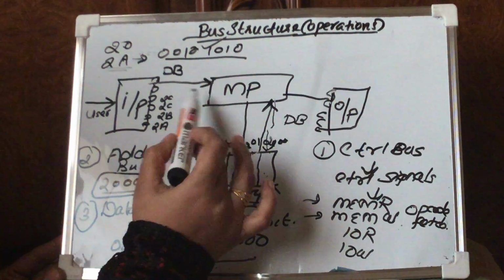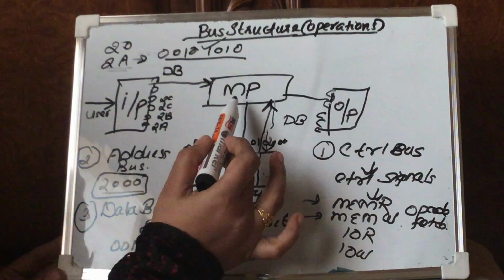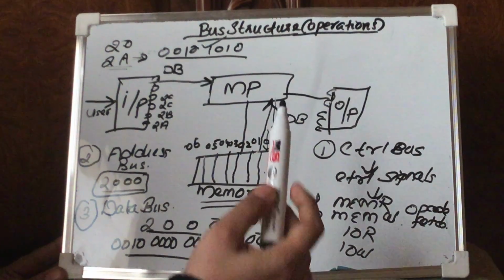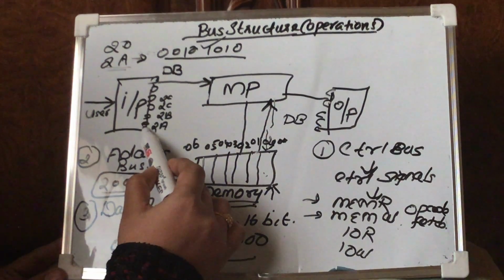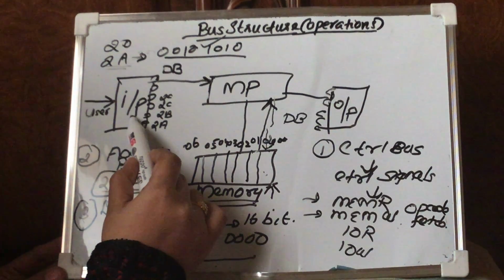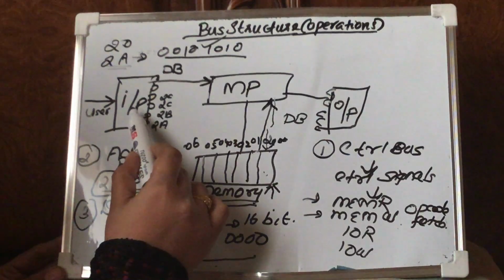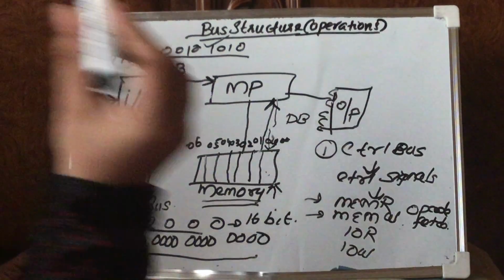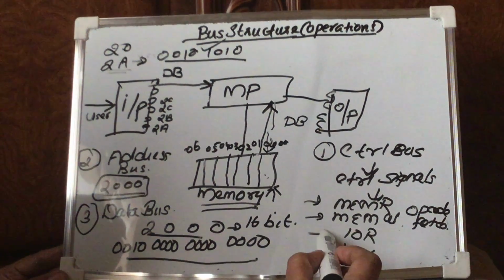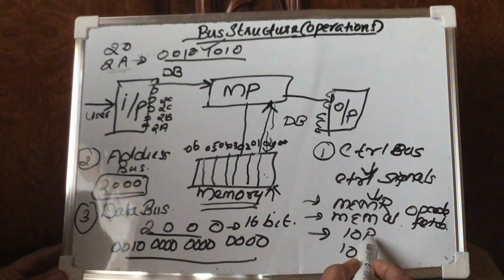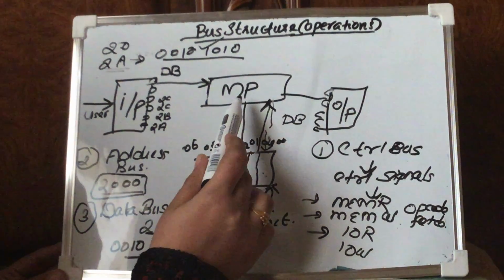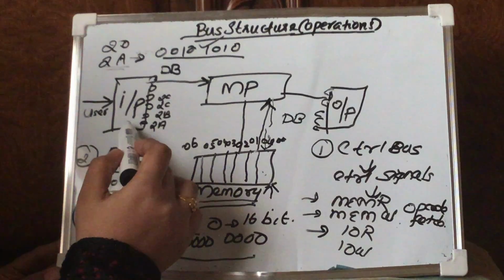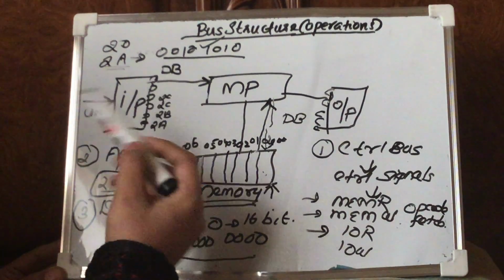So if the processor wants something from the input device, the same procedure is going to happen. In the first stage, if you want to read something from the input device, it is read into the microprocessor. So the control signal IO read will be working. The IO read control signal will pass through the control bus. At that time, the microprocessor will understand that there is something to be read from the input device.